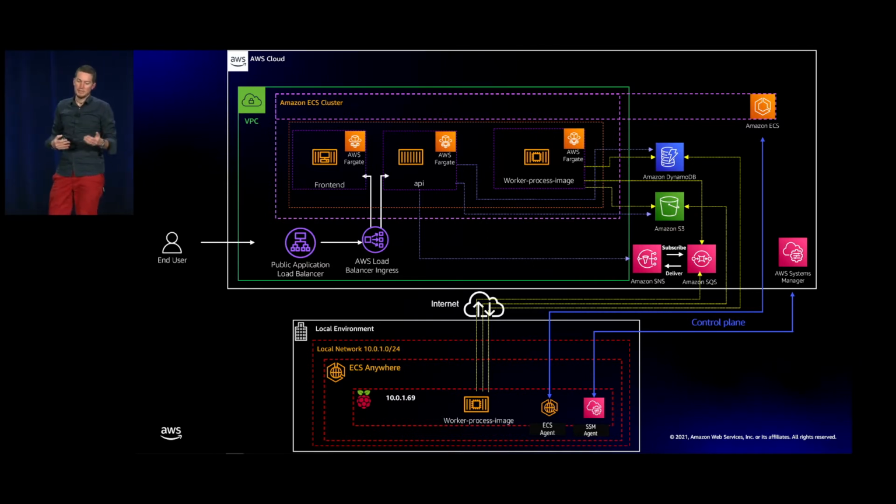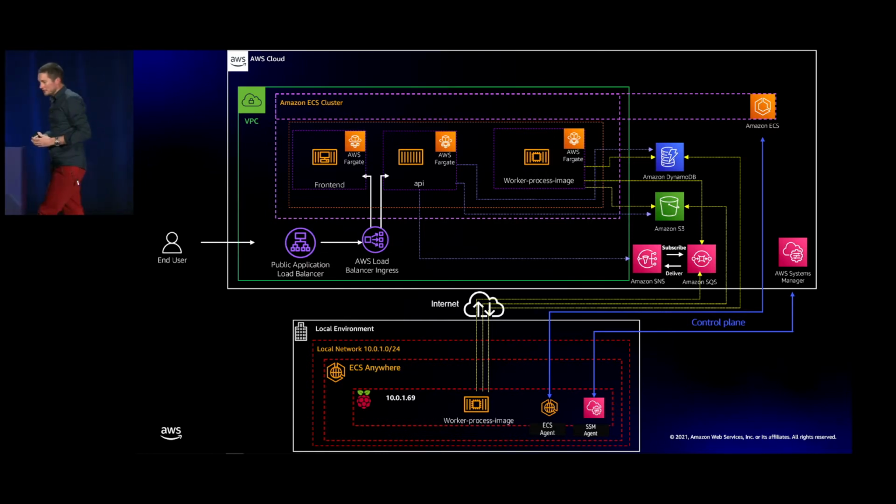I can make DynamoDB, Amazon S3, SQS, and SNS calls directly over the internet. I just need to provision the right IAM roles for my particular task so that I can connect over the internet. And you can see here the control plane between Amazon ECS and AWS Systems Manager is also running across the internet. Of course, in real life, you probably want a more secure connection, like a VPN, between your on-premises environment and AWS. But for this demonstration, we wanted to make it easy and straightforward.